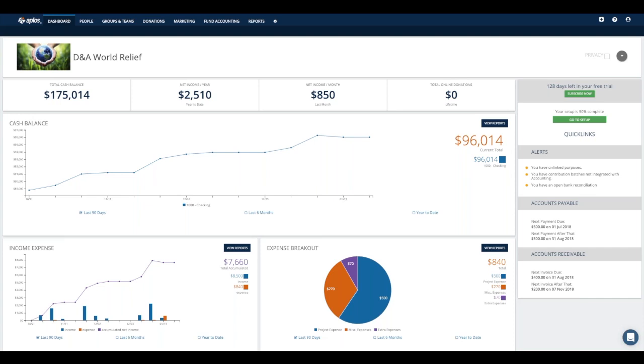So whatever the case may be, Aplos is the product that provides not only one of those things, but fortunately all of those things and more.